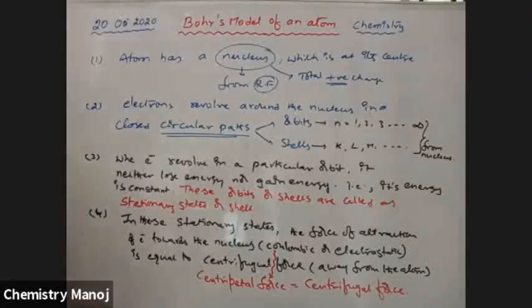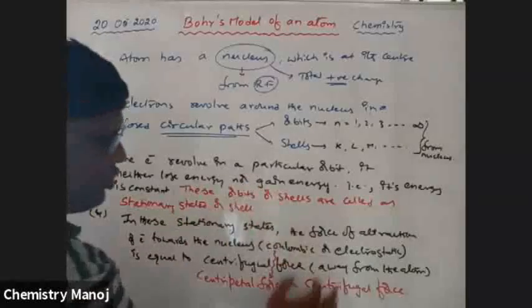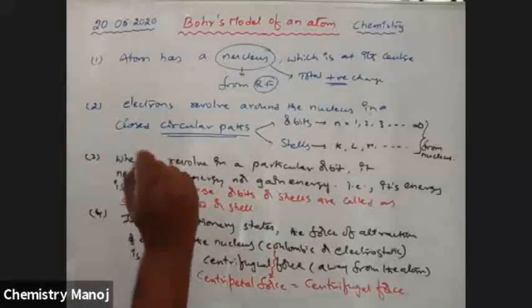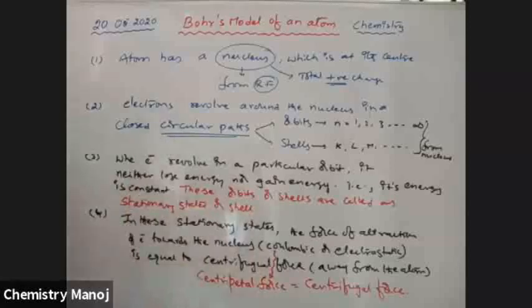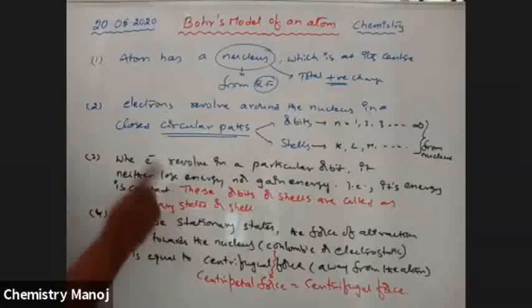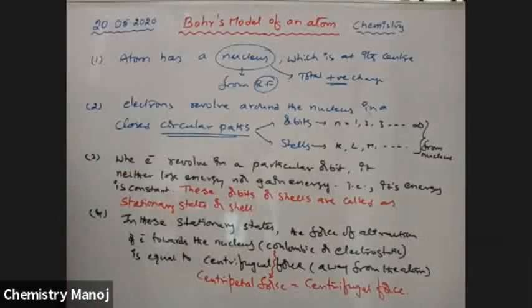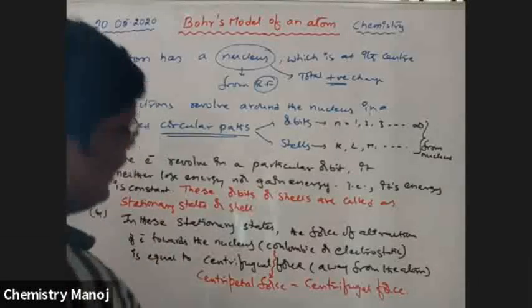This should be balanced. Whenever an electron revolves in a particular orbit, this statement should hold. This should be the acceptable condition. So these are very, very important points towards your Bohr theory. Okay. Next point.